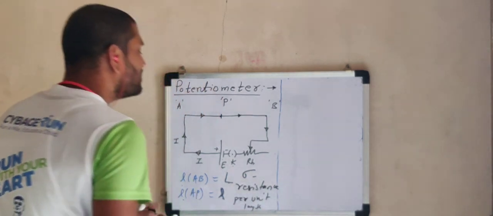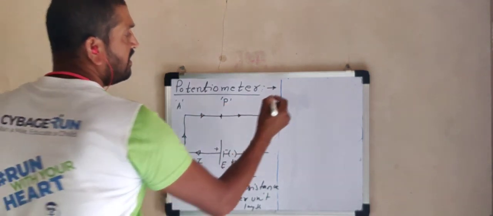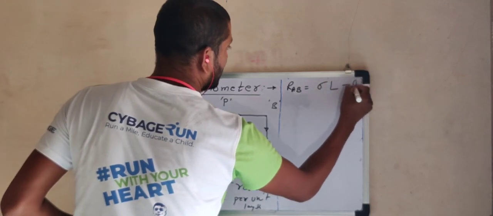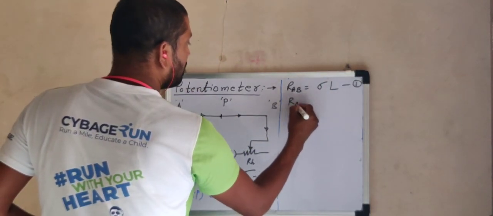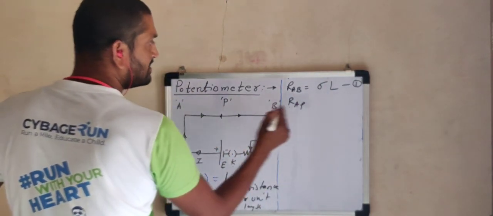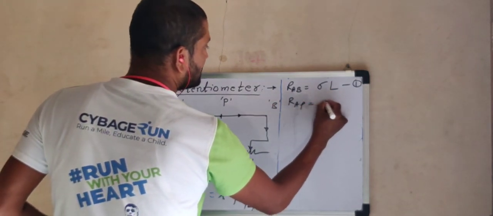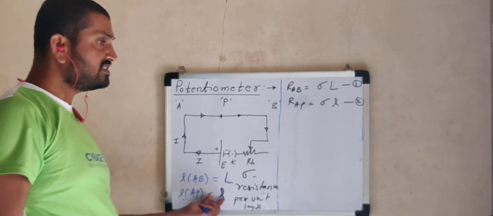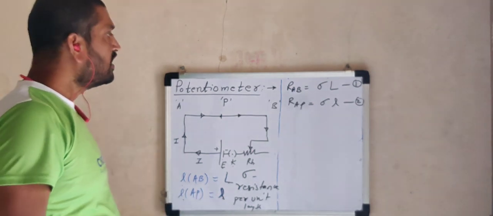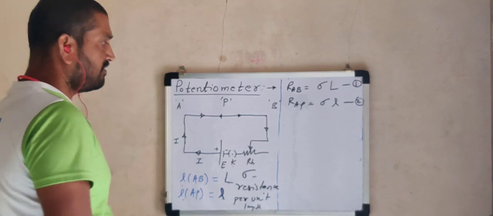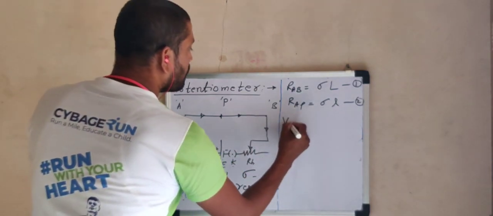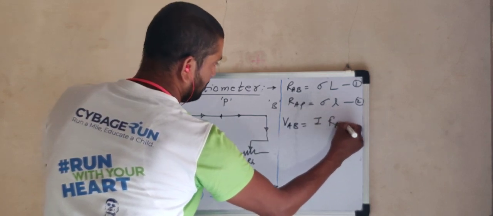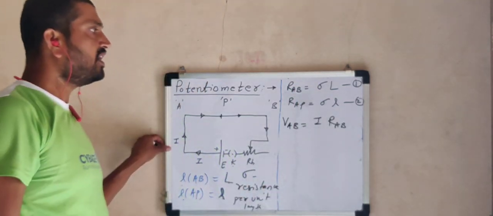Now, if sigma is the resistance per unit length, we know that RAB, the resistance between points A and B, will be equal to sigma into L, equation first. Like that, the resistance between points A and P will be sigma into small l, because we assume the length between these 2 points is small l. Is it clear? Now, according to Ohm's law, VAB, the potential difference between points A and B, is equal to current into resistance RAB. I into RAB.